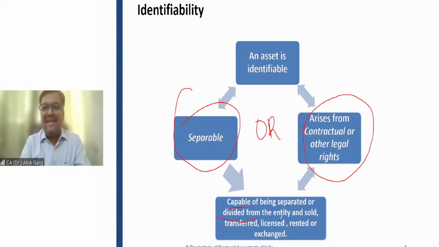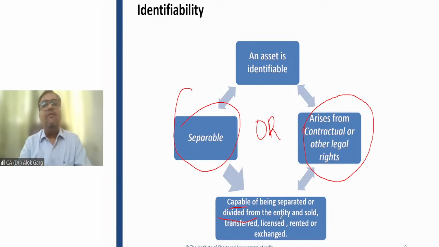So an asset is identifiable if it is separable. Separable means it is capable of being separated from the entity for the purpose of getting it sold, exchanged, rented, or licensed, right? So this is the meaning of separability, or it arises from contractual or other legal rights.